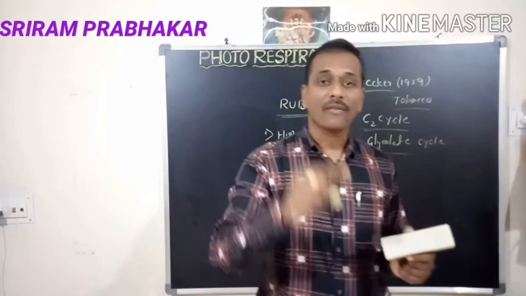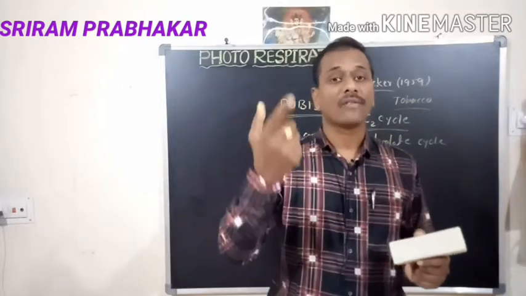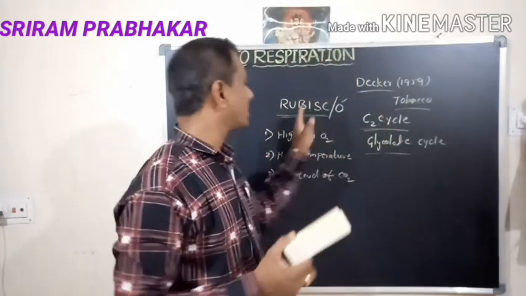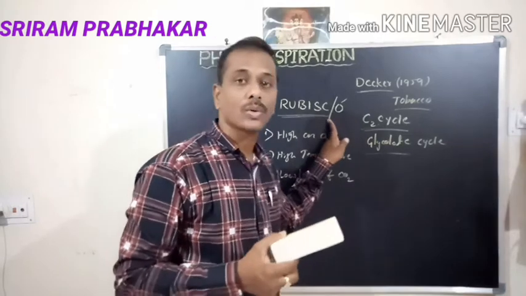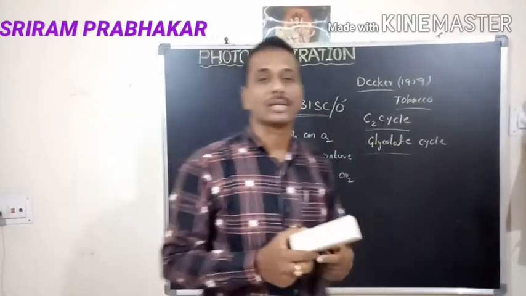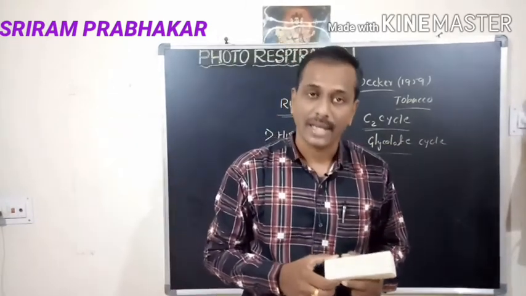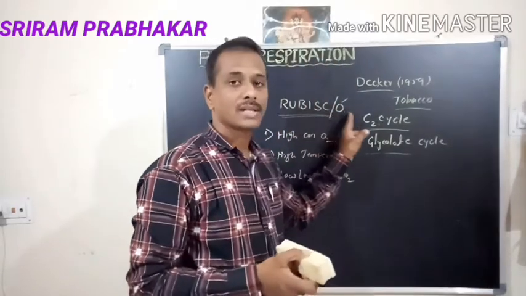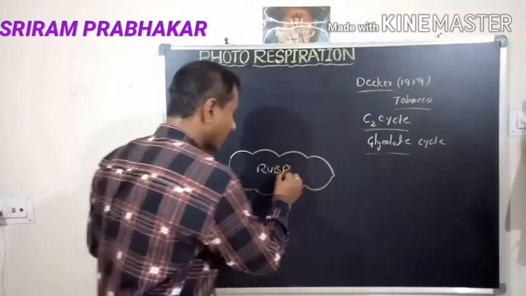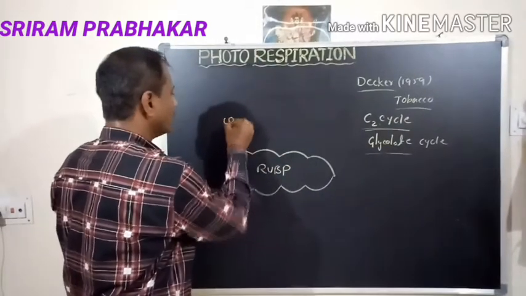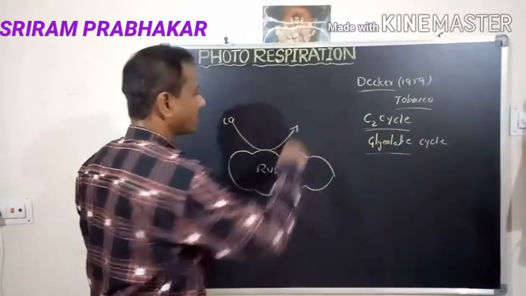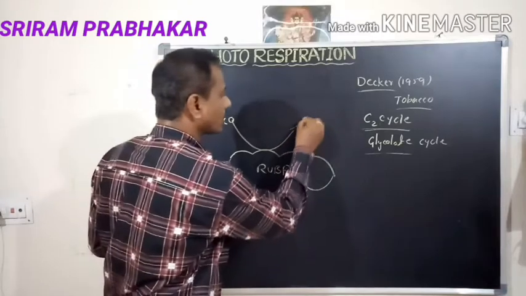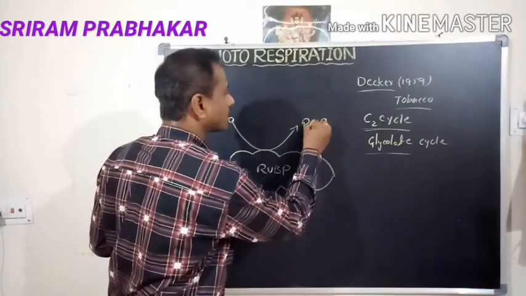Due to the decrease of carbon dioxide and increase of oxygen, Rubisco, which is very sensitive to oxygen, immediately acts as RuBP oxidase. So what is the difference between the carboxylase and oxidase? I will show you. When RuBP receives carbon dioxide, it is converted into phosphoglyceric acid.